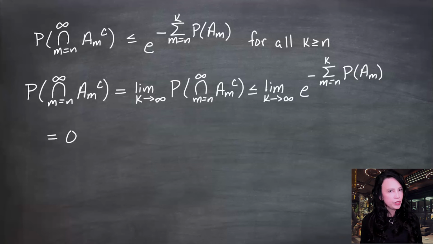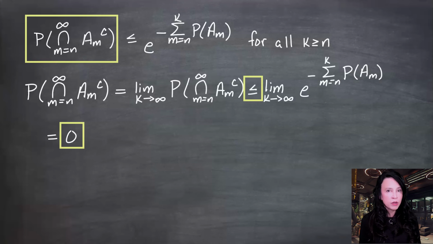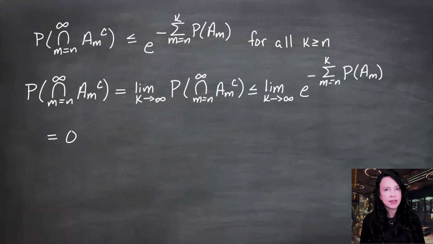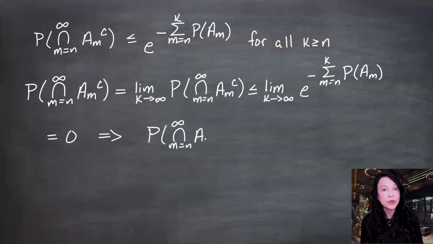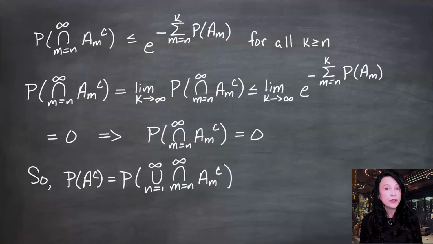So just like in the previous proof, we've showed that a certain probability is less than or equal to 0. And because a probability is not negative, that implies that the probability is equal to 0. So let's go back to the set we care about. I want to look at the probability of A complement, which is written as a union of an intersection of the individual A_m complements. I'm going to take that union out.